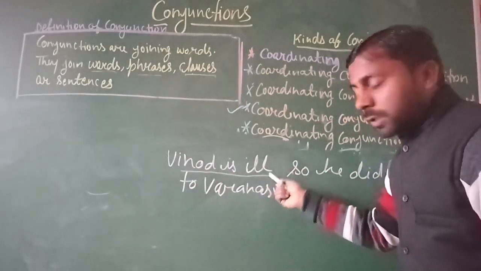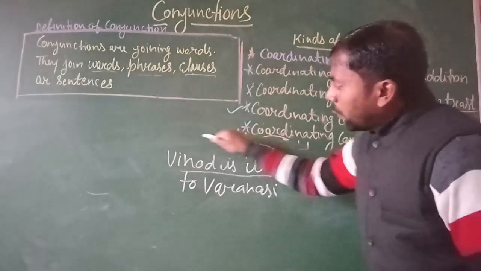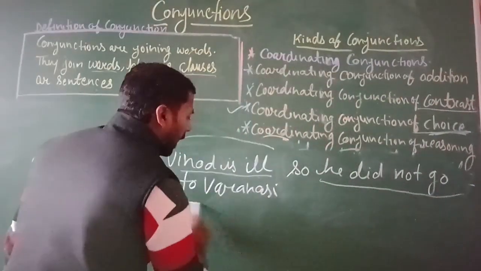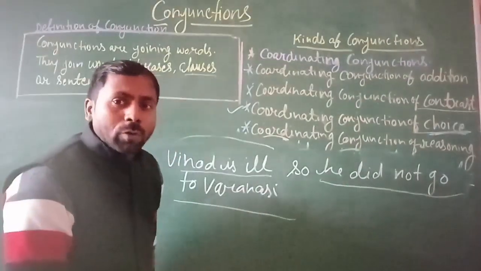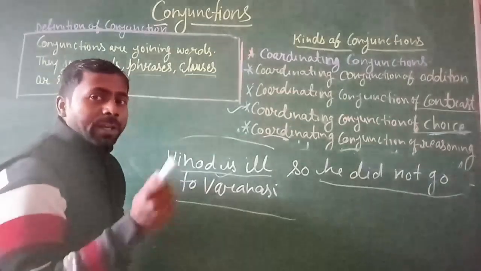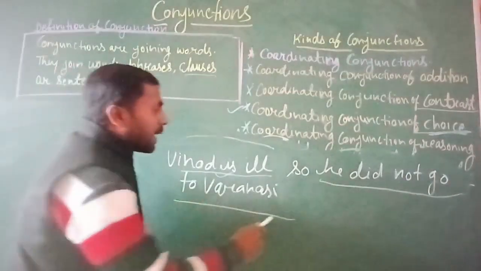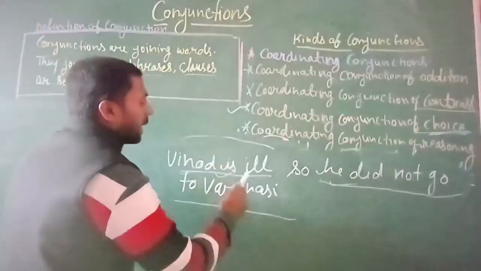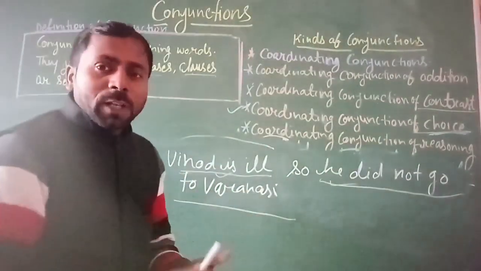It is the first sentence. Vinod is ill. And the second sentence is he did not go to Varanasi. Why did he not go to Varanasi? Because he is ill. So here it creates a reason. It expresses the reason.